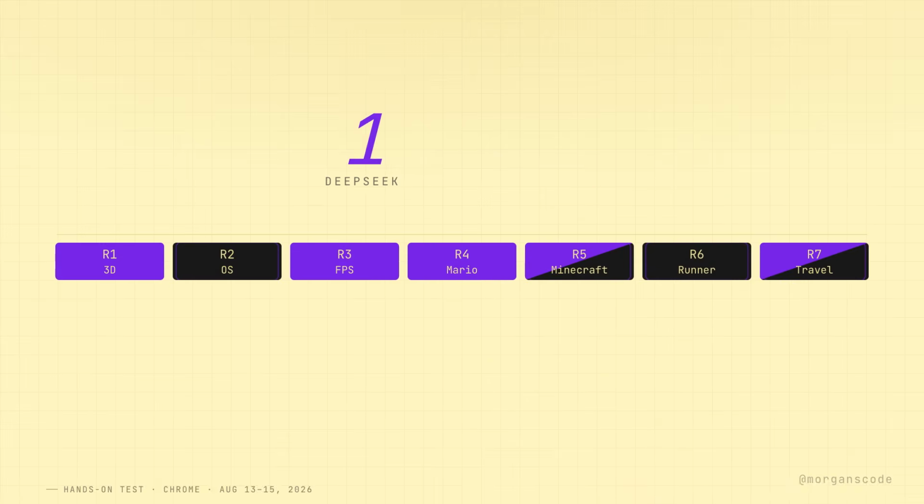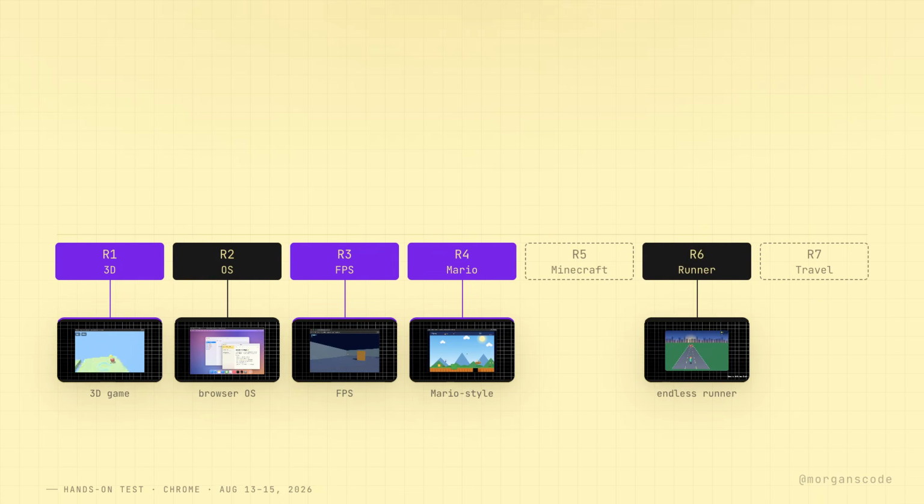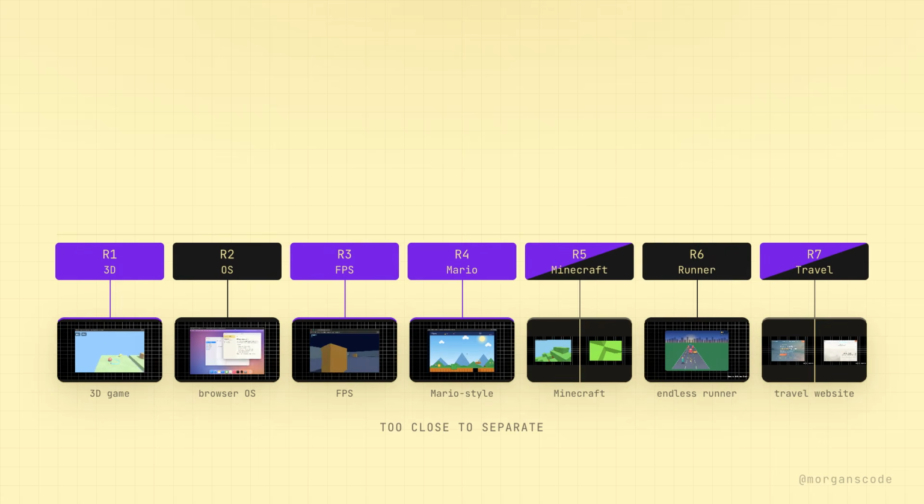The final score is DeepSeek V4 Flash, 3 wins, Claude Sonnet 5, 2 wins, and 2 ties. DeepSeek was better in the 3D game, the FPS, and the Mario-style game. Sonnet was better in the browser OS and the endless runner. Minecraft and the travel website were too close to separate.